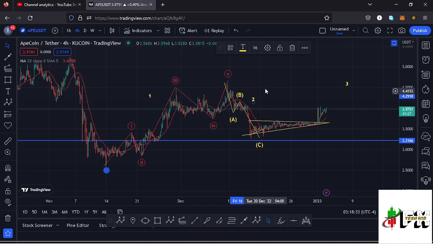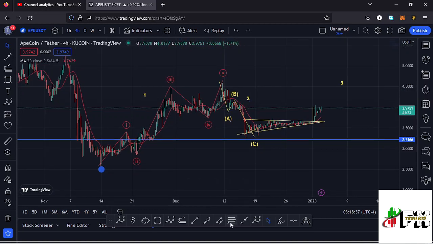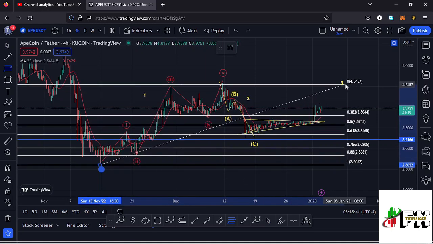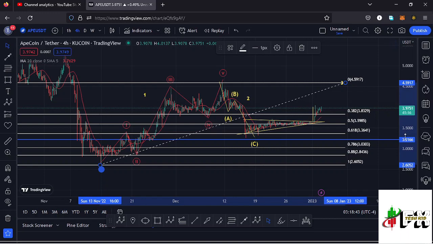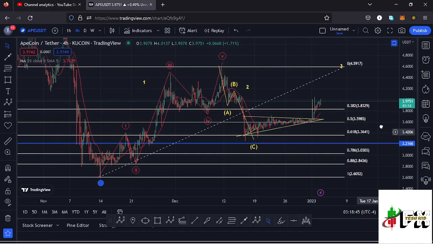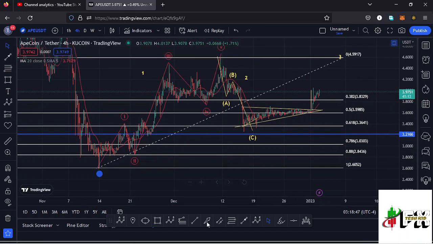And there are chances that we might have seen the low for this higher Elliott wave count 2, because using the Fibonacci, connecting them from the low of the first wave to the high of that first wave, that gives me a minimum retracement area to the lower side in the formation of a second wave between the fib level 0.5 and the fib level 0.618. And you can see we have retraced into that target area, which perfectly lies between the $3.5985 mark and the $3.36 mark.